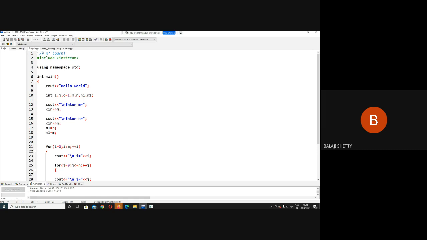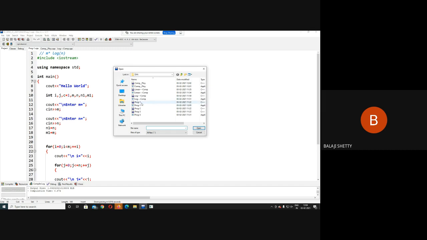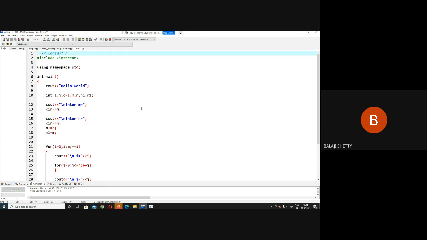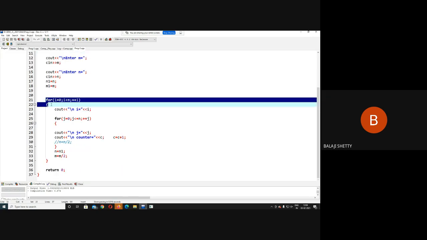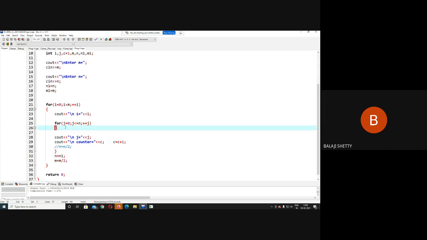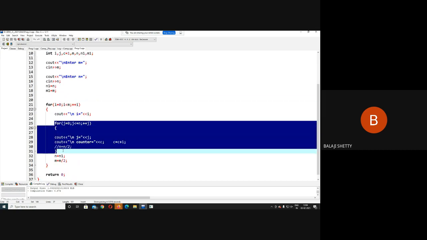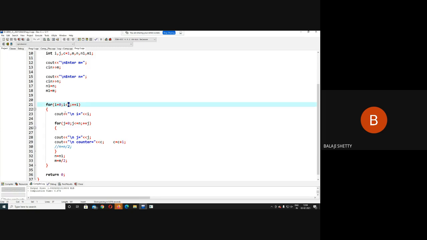Okay, next code is there for program 1, program 2. Okay, this is program 2. So this is complexity of log m to the base n. What will happen? Outer for loop will execute log m times, inner for loop will execute n times. Here I will divide m by 2. M equal to m by 2. That's it. So every time this code will execute.